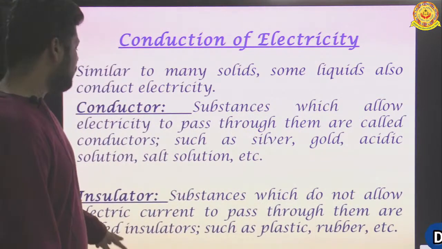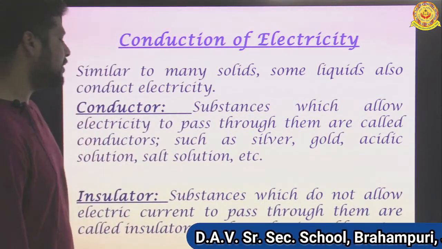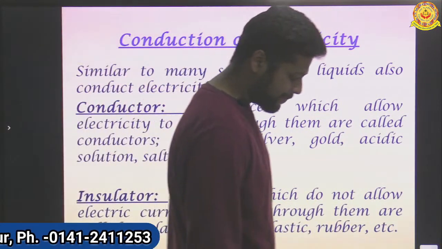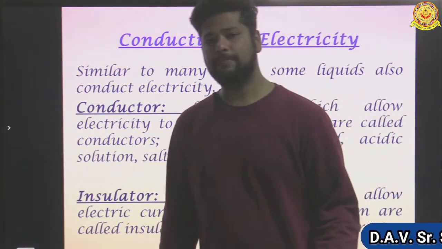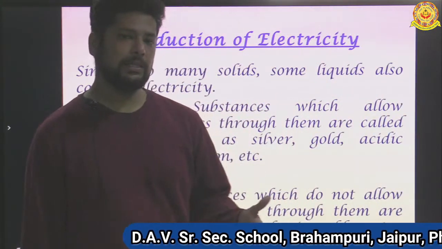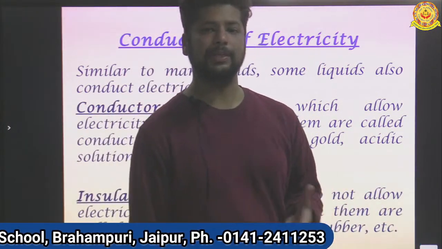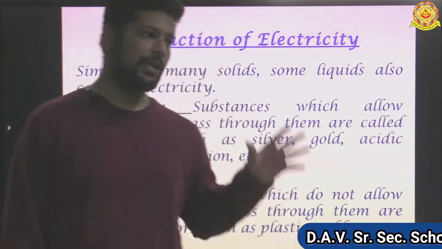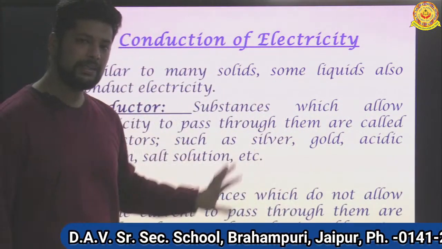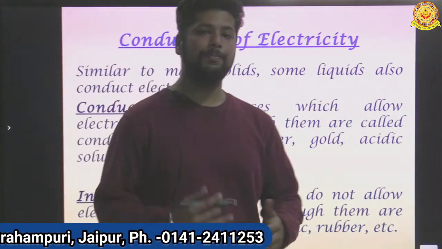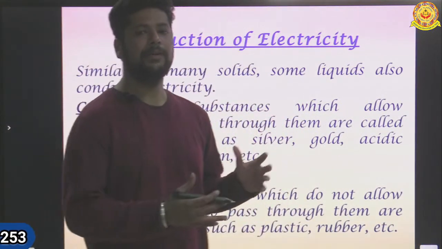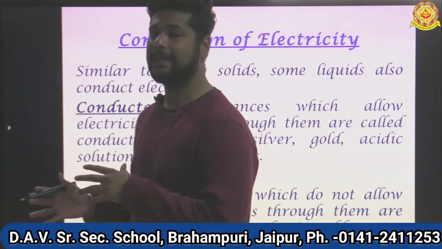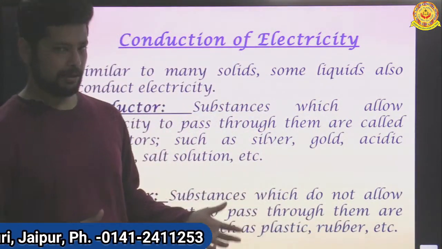In the same way, insulators or bad conductors of electricity are substances which do not allow electric current to pass through them, such as plastic, rubber, etc. In your previous classes, you made a tester, and with the tester you checked which substances are good conductors and which are bad conductors. Whatever theory we have seen, like metals being good conductors and plastics being bad conductors, on what basis can we say that? Of course, we have done some activities and experiments so that we can understand that metals are good conductors, whereas plastic and wood are bad conductors of electricity.